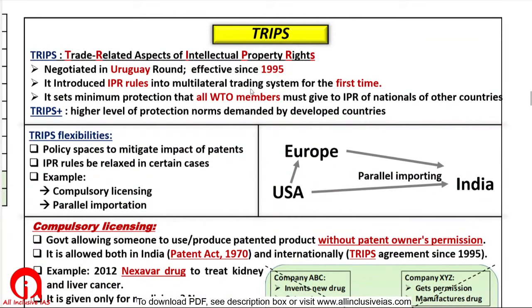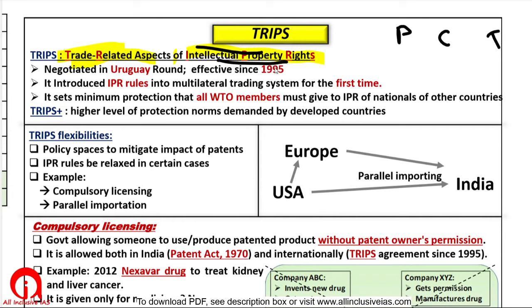What is TRIPS? TRIPS is Trade Related Aspects of Intellectual Property Rights. What are intellectual property rights? Things made from intellect, like patents, copyright, right? Trademarks, these things are part of your intellectual property rights.